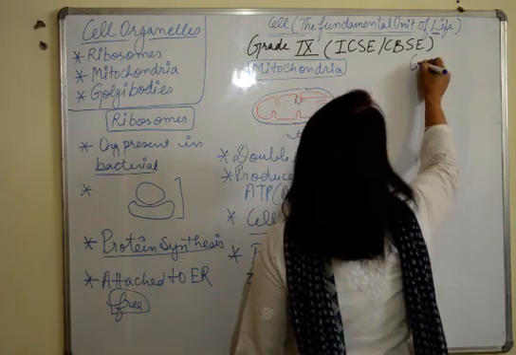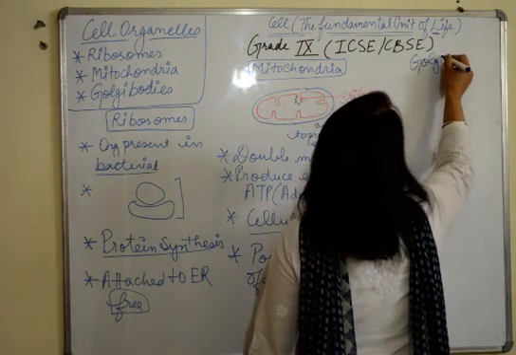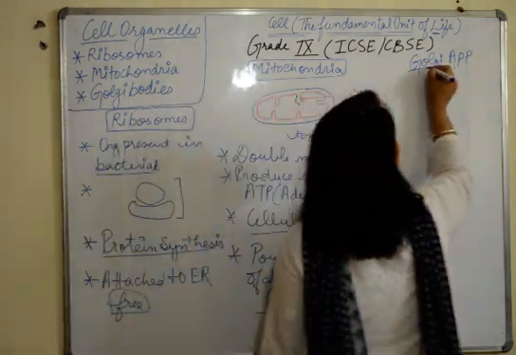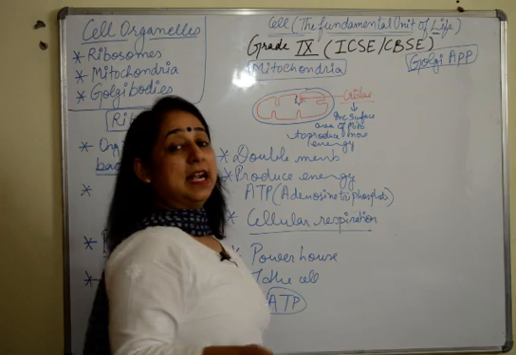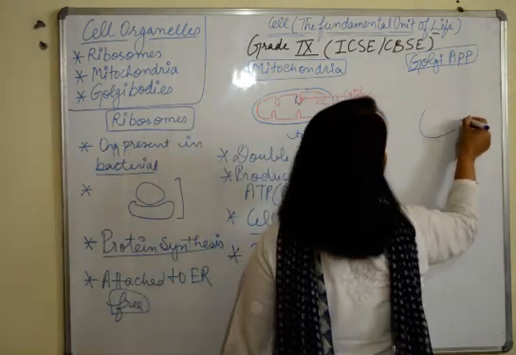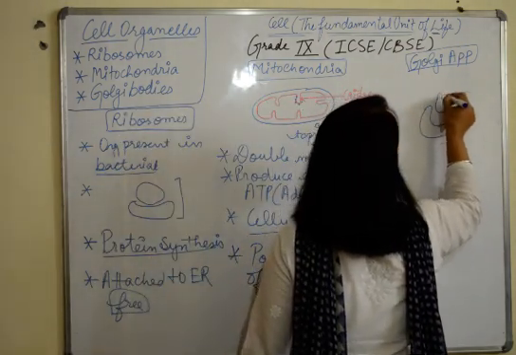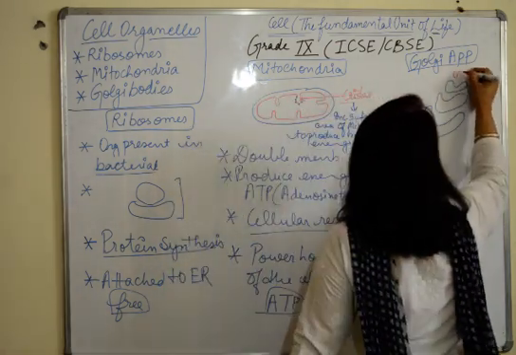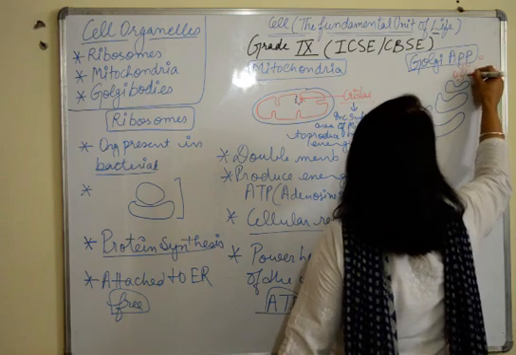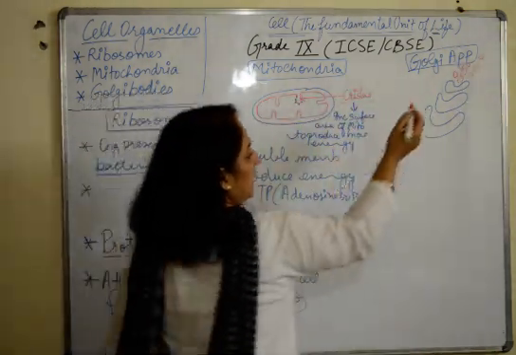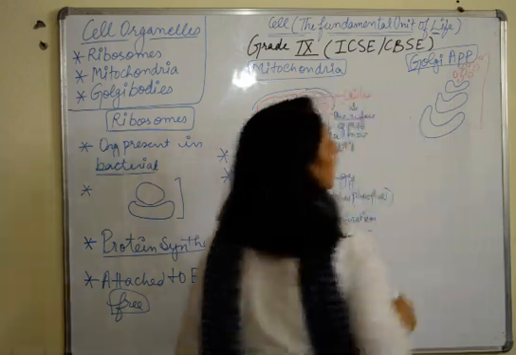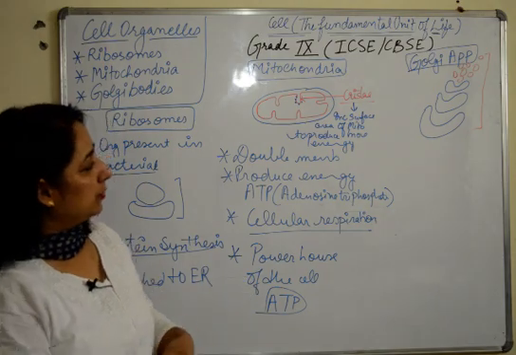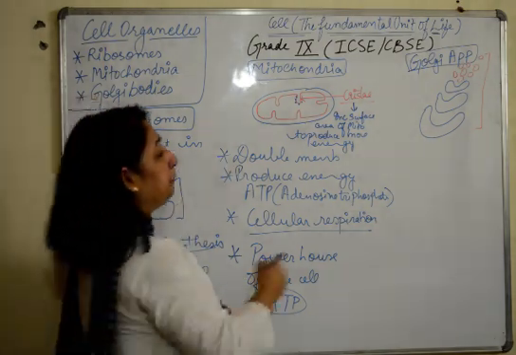Now our next organelle is Golgi apparatus or Golgi bodies. You can say whatever you want. Both are one and the same thing. Again, we start with the diagram. If you see the structure of Golgi apparatus, it is this kind of a structure wherein it has these tubular structures and it has these vesicles which move out from the apparatus like this. So it has cis and trans face. The inner one is trans and the outer one is cis, but you don't have to talk about it. It is just the Golgi apparatus diagram.